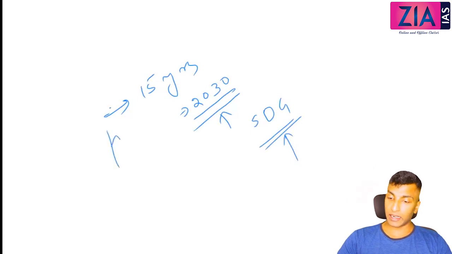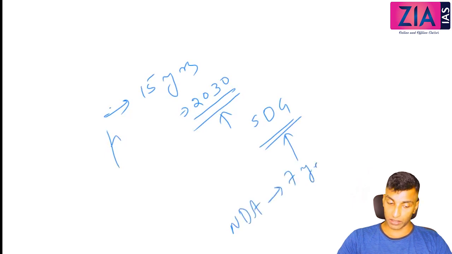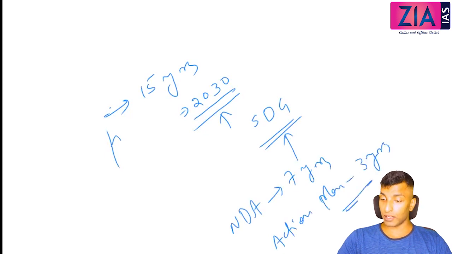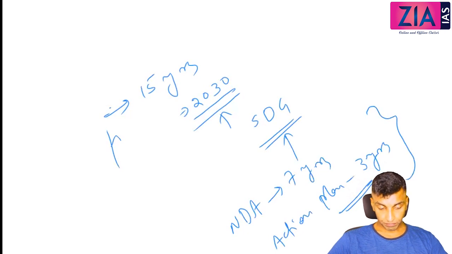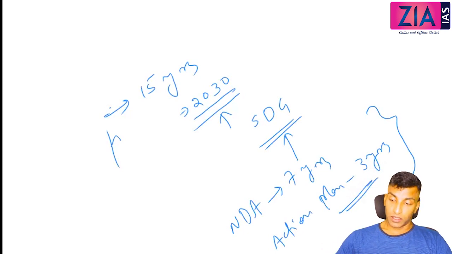And there is a National Development Agenda, NDA, for 7 years. There are action plans, action plan for 3 years. This is what Anjali told yesterday, right? Action plan for 3 years. Okay, so I hope that is clear. So this is how you need to remember.